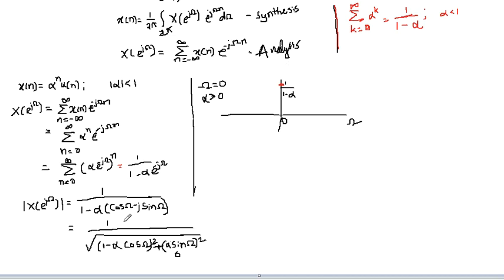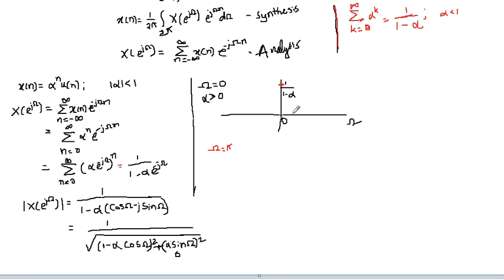Similarly, when omega is equal to pi, cos of pi would be minus 1, so we get 1 by the root of 1 plus alpha, the whole square, with the sine term again 0.